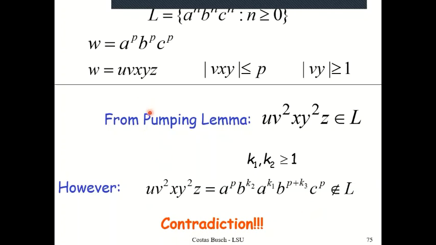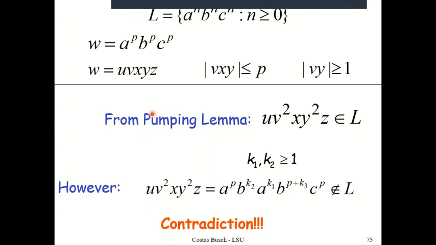My language says that the sequence should be A's followed by B's and then followed by C's. I do not have any A's after B, I do not have any B's after C, or any A's after C. This is precisely the same sequence: A's followed by B's followed by C's. So that would mean I have a contradiction.